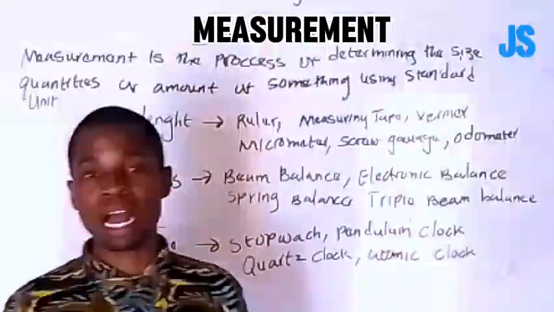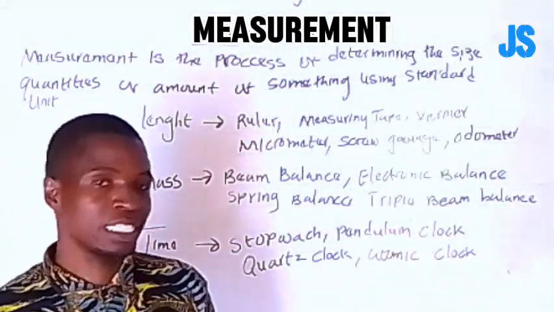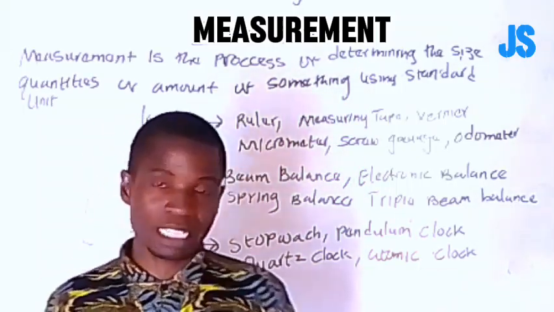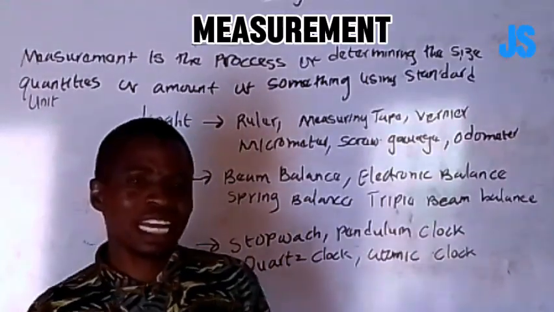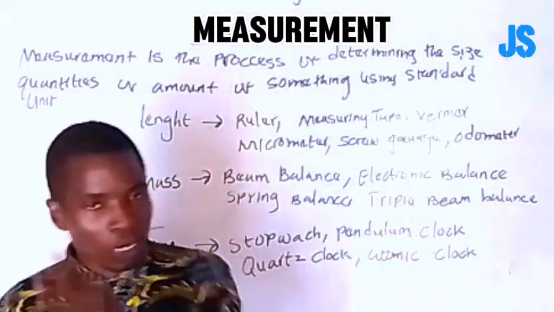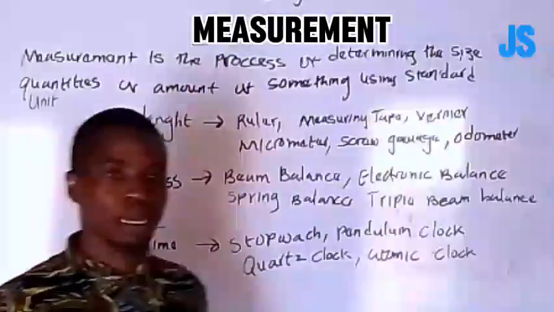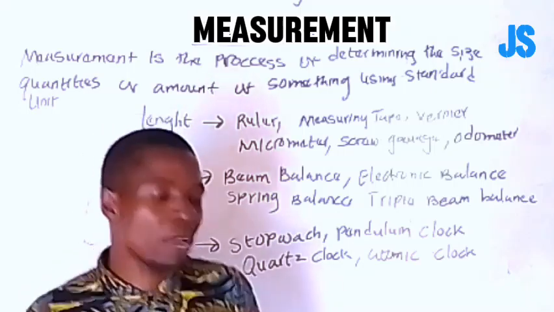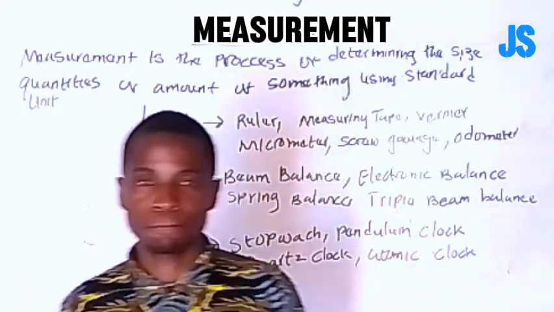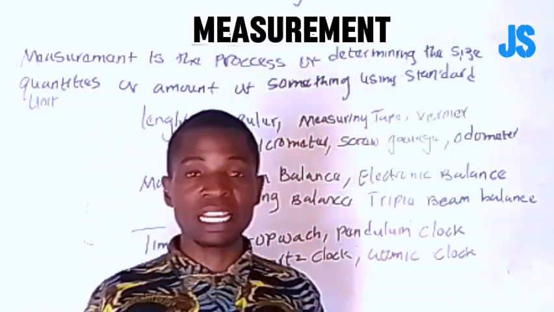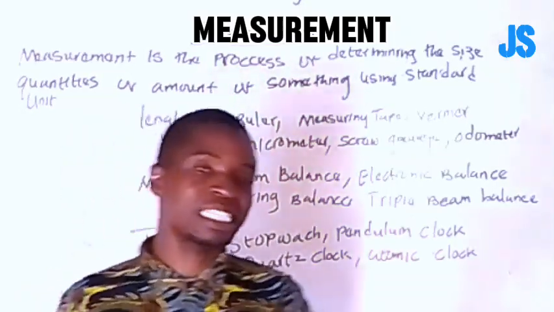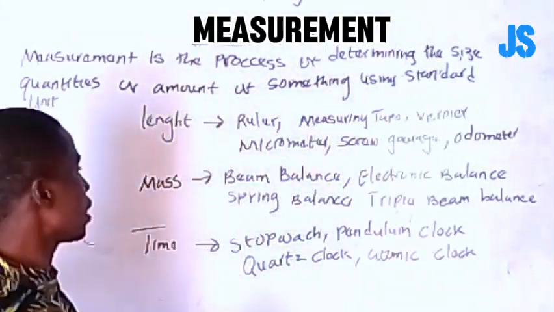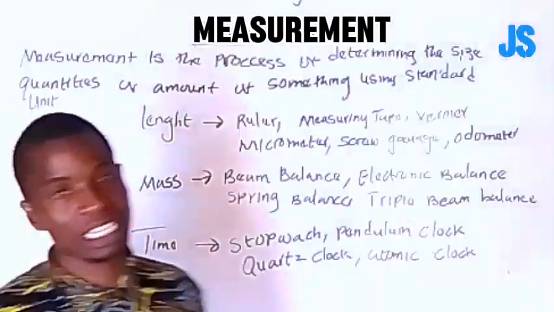I told you in episode 1, when I explained physics, that physics studies the effect of matter. Now, in that effect, what are the instruments that we can use to get that effect? That's where measurement is. You must ask what are the things that you need to use to measure the effect of matter. We have several instruments that we can use to measure this. Number 1, we are looking at just 3, because these are very important in JAMB.